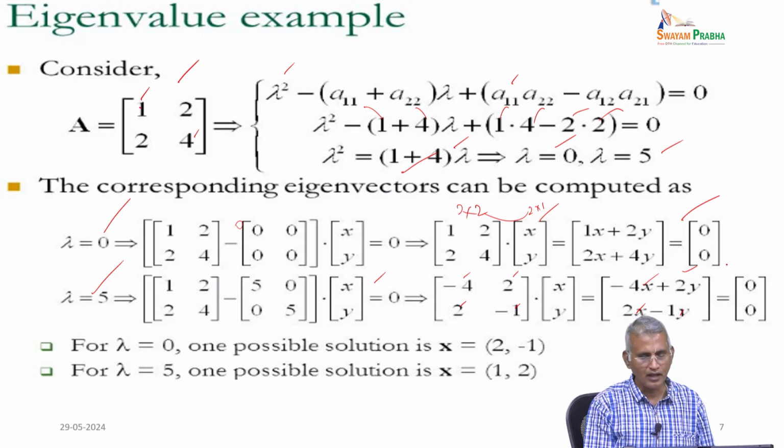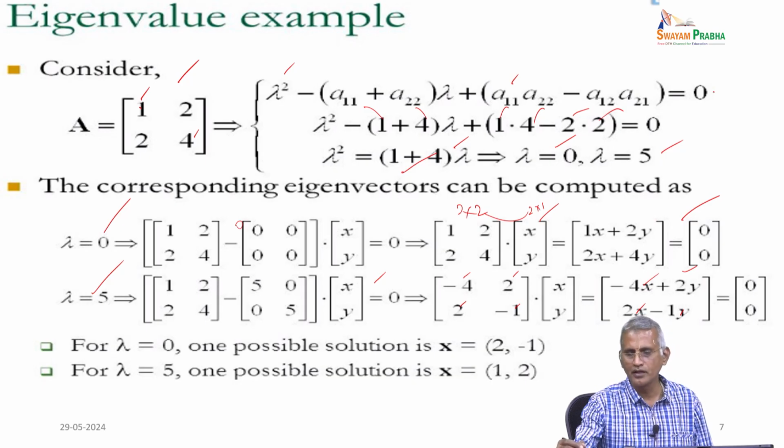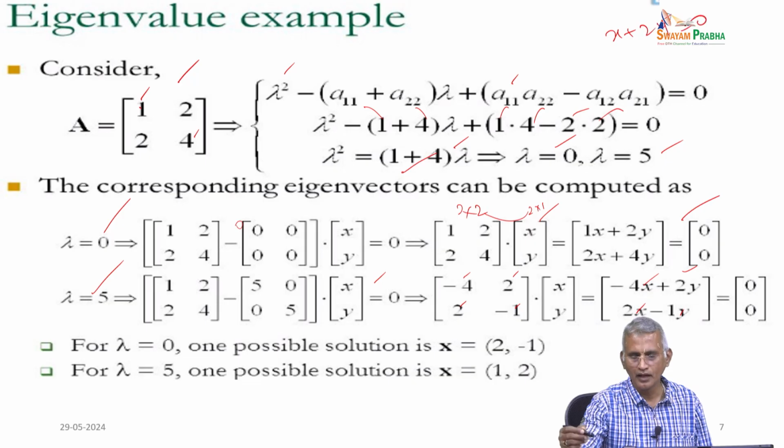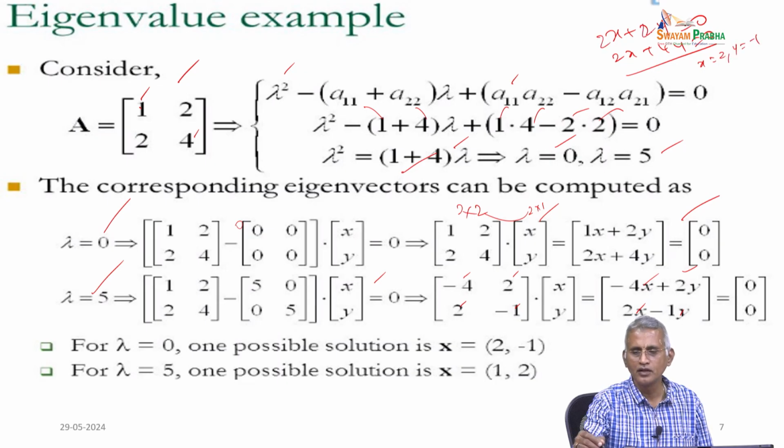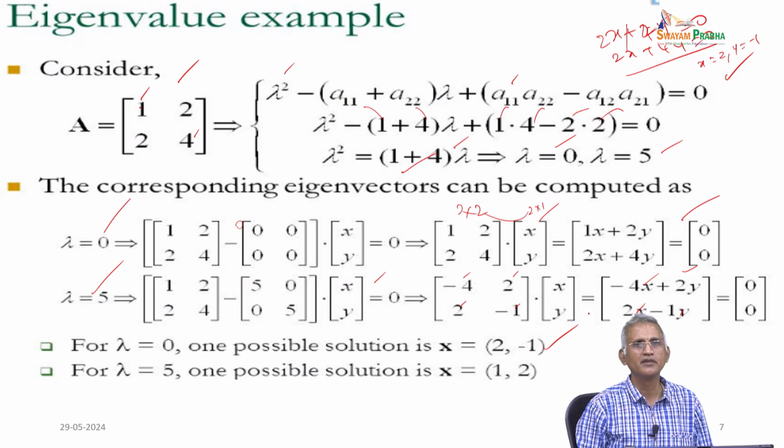Now, you see there are two equations for lambda equal to 0, so x plus 2y equal to 0 and 2x plus 4y equal to 0. Solve them and we have x equal to 2 and y equal to minus 1. Simply multiply the first equation by 2 and it becomes the second, so they cancel. So, you have only one equation. Therefore, by trial and error, x equal to 2 and y equal to minus 1 is one of the solutions to the equation.